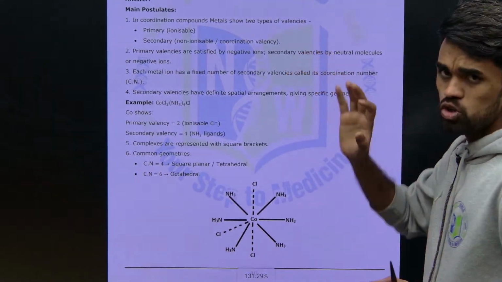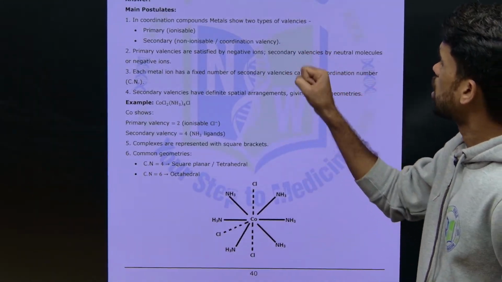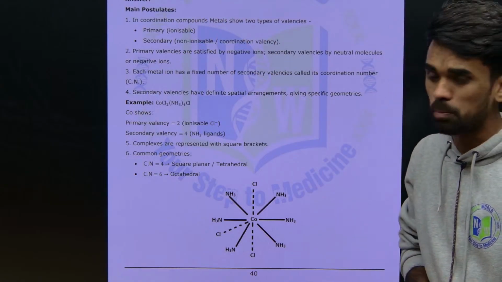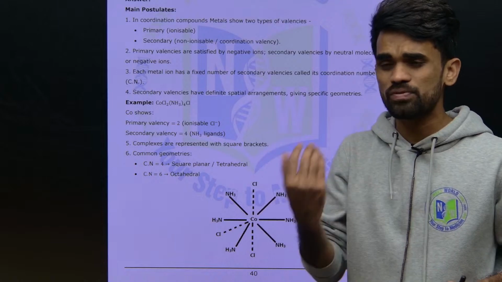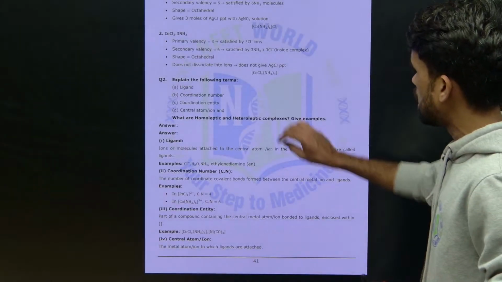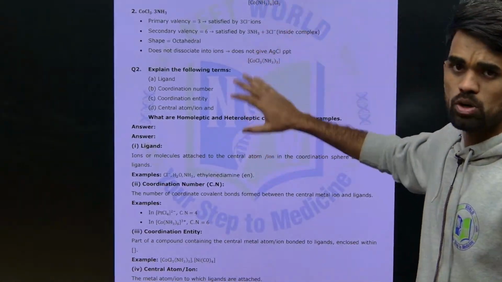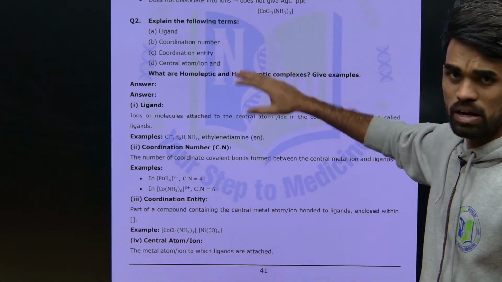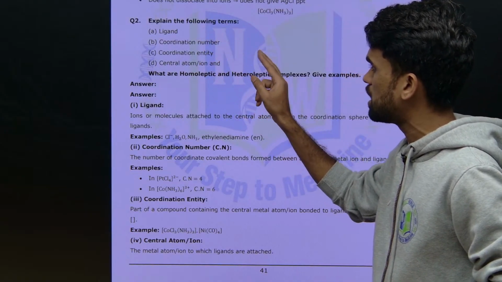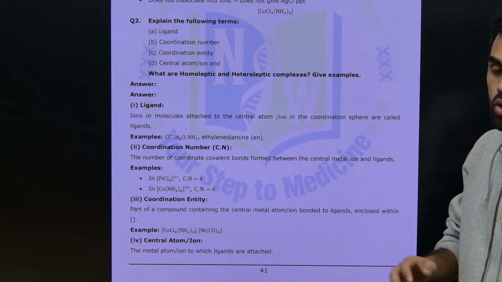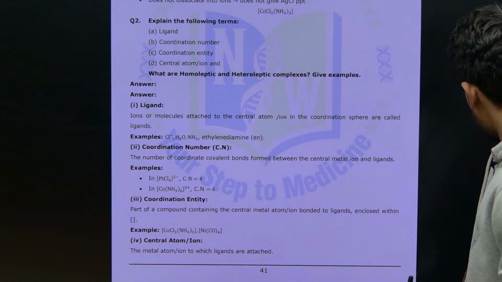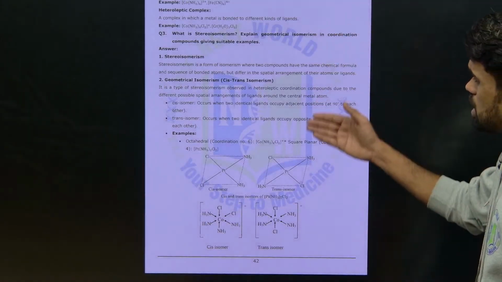From this chapter, first of all, explain Werner's theory of coordination compounds. This is one of the most frequently asked questions, repeatedly asked. You can check previous year papers; there will definitely be questions from this. Explain the terms ligand, coordination number, coordination entity. What do we mean by central atom, homoleptic and heteroleptic complexes? These are the questions they are asking.